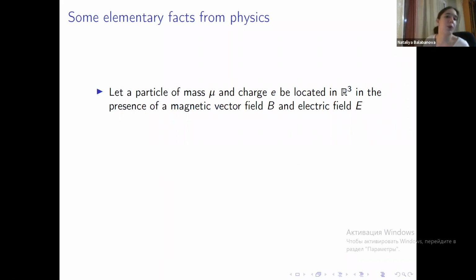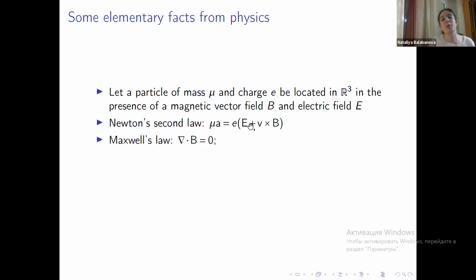So first, let's recall some elementary facts from physics. We suppose that a particle of charge e and mass mu is located somewhere in R3. Additionally, we have a magnetic vector field B and an electric vector field E. Then its motion is governed by Newton's second law with the Lorentz force on the right-hand side, given here.